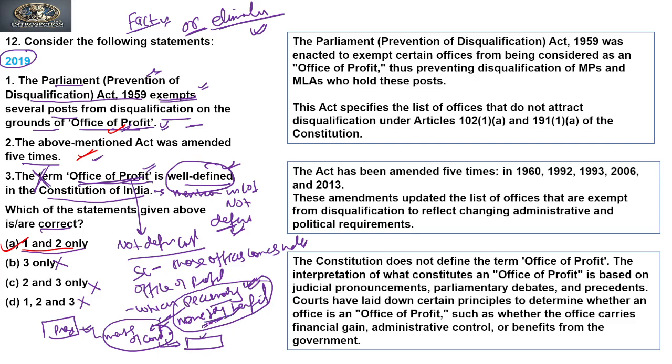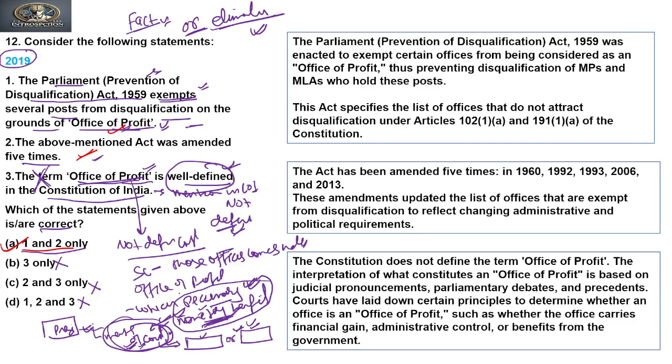That is providing a pecuniary monetary benefit, or you can say they provide a chauffeur with a car. It means again they are providing a small monetary benefit. So any of these types of pecuniary benefit will mean the president is holding an office of profit if he is associated with it. But if a president is a member of a committee and the committee is providing nothing to him, no kind of pecuniary benefit, even though he is a member, that will not be considered an office of profit.